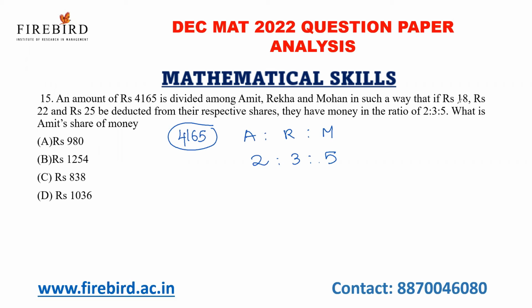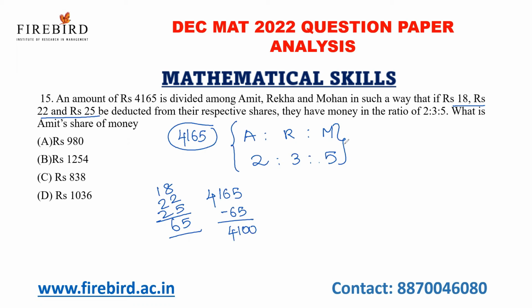It is very easy. Just add all the values which they have deducted. So 18 plus 22 plus 25, so 65. What is the total amount? 4165 minus 65, 4100. I'm going to divide it among all 3 people in the ratio 2:3:5. If ratio is 2:3:5, the total parts will be 10. 0, 0 will get cancelled, 410.